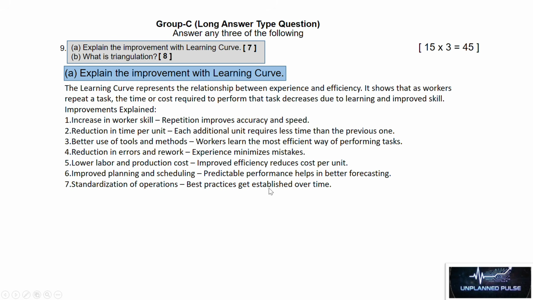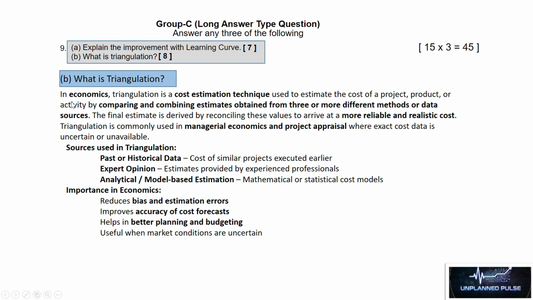Best practices get established over time. What is triangulation? In economics, triangulation is a cost estimation technique used to estimate the cost of a project, product or activity by comparing and combining estimates obtained from 3 or more different methods or data sources. The final estimate is delivered by reconciling these values to arrive at a more reliable and realistic cost.